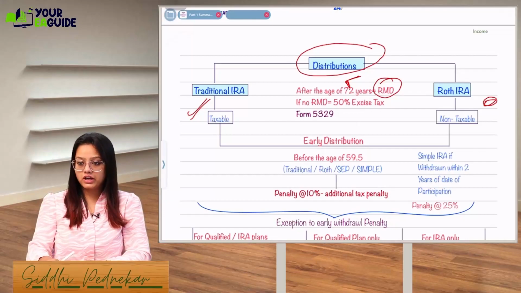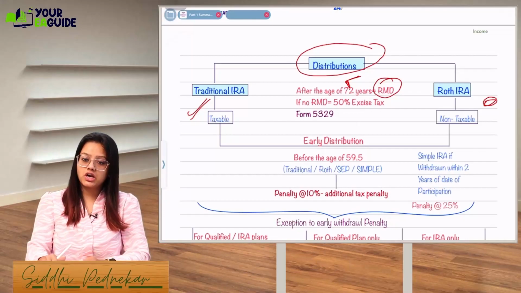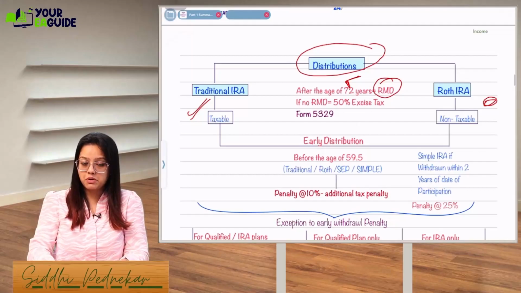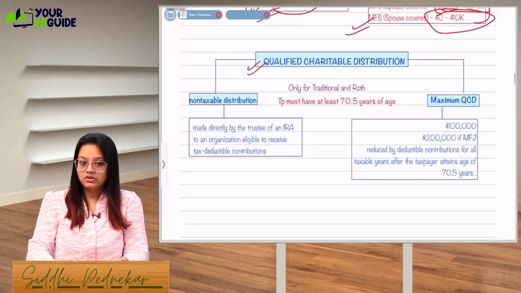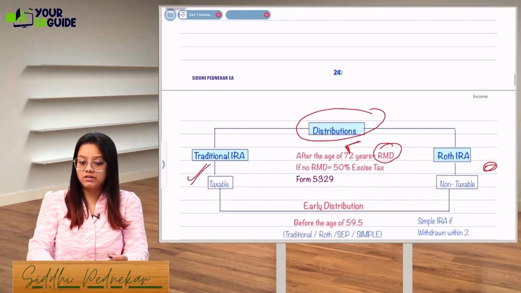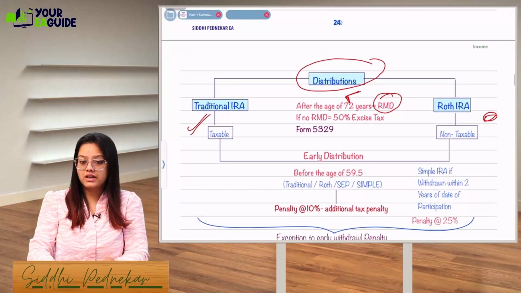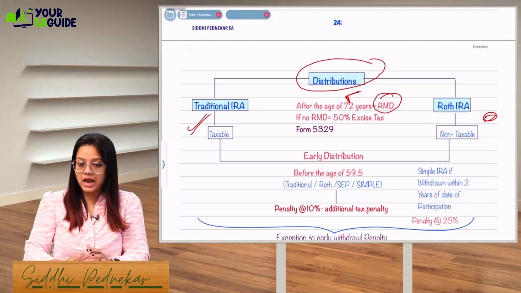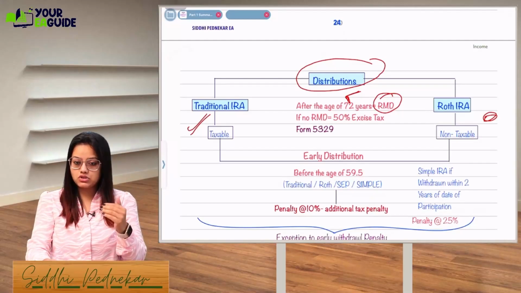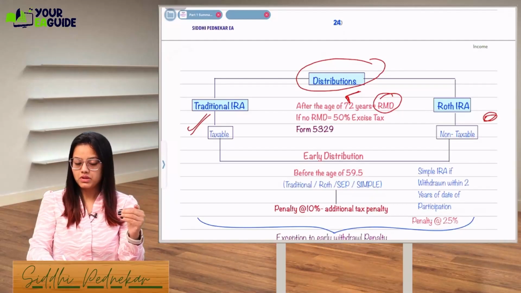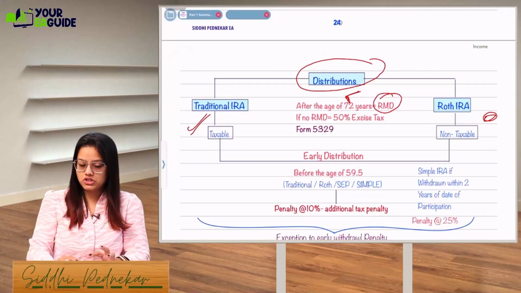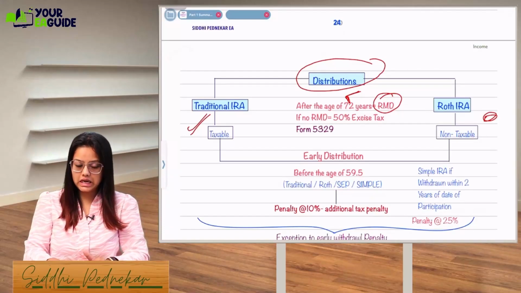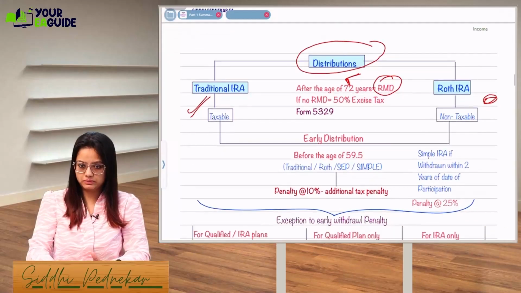If you do not, they will charge you an excise tax. 6% was there in case of extra contribution, and here directly a 50% excise tax will be chargeable if you do not take the required minimum distribution. In your exams, they will not ask you the calculation of how much you should withdraw. You just have to remember that as you reach the age of 72, you'll have to take a required minimum distribution if you're not taking any distribution from your retirement account.